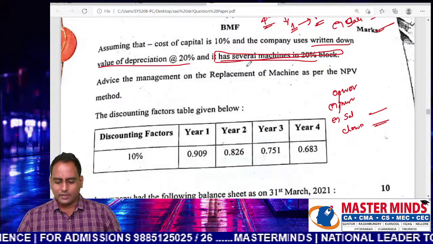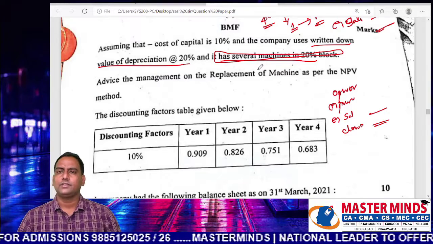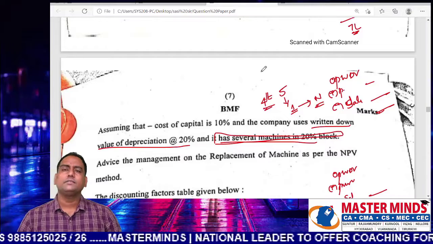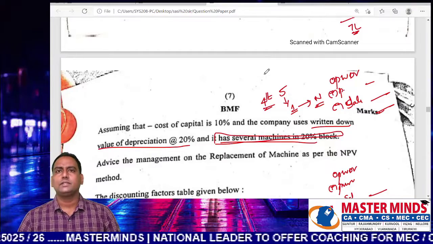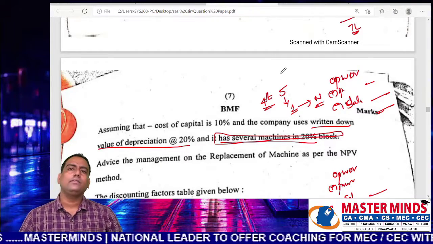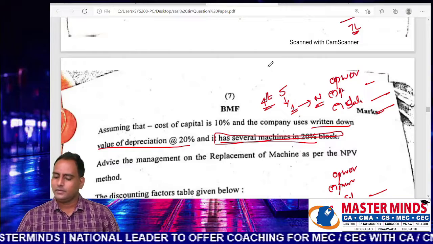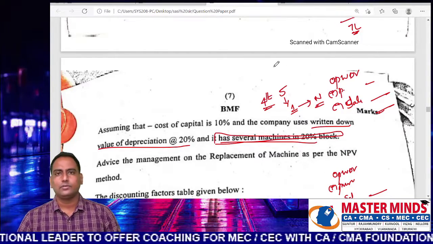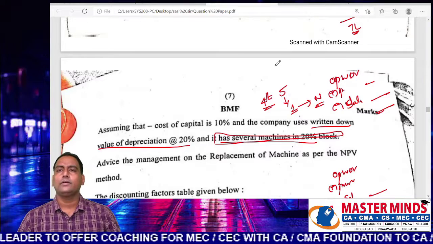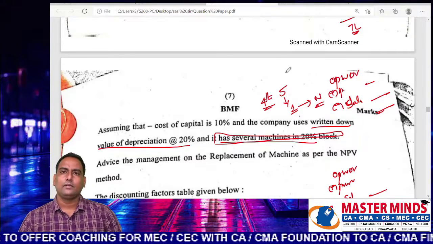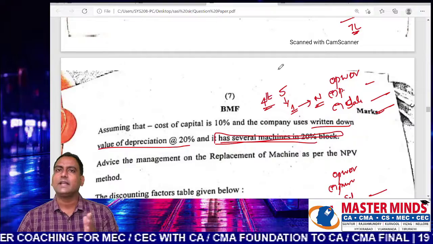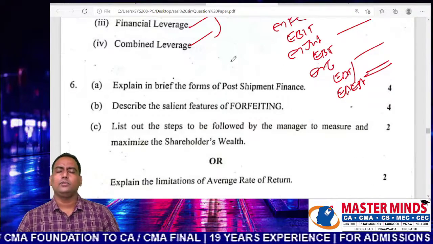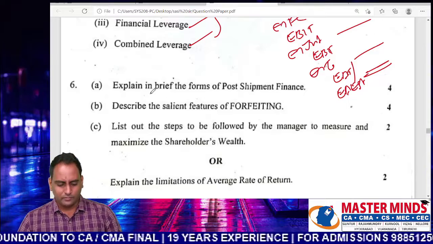Otherwise, if there are no separate guidelines with respect to the valuation process, and the student has to consider the block of assets concept, then the student may not get full marks from this question. At least he is going to get 50% of this. That means 5 marks is guaranteed. 5 to 6 marks, that depends; I told you I'm doing estimation on a conservative basis.